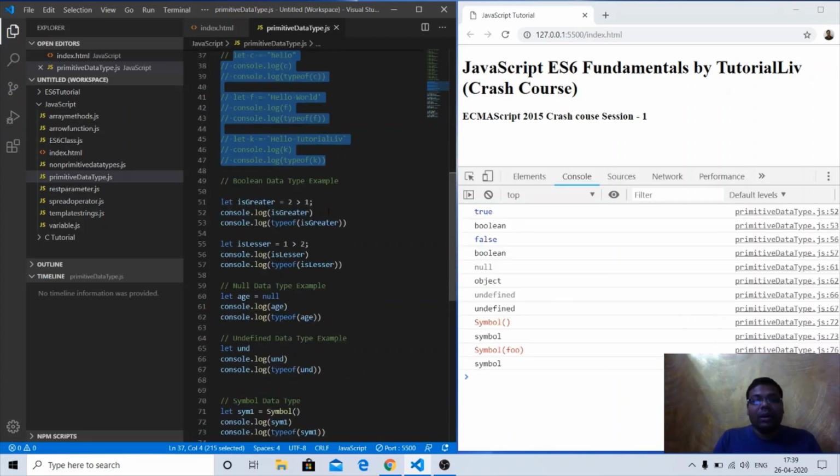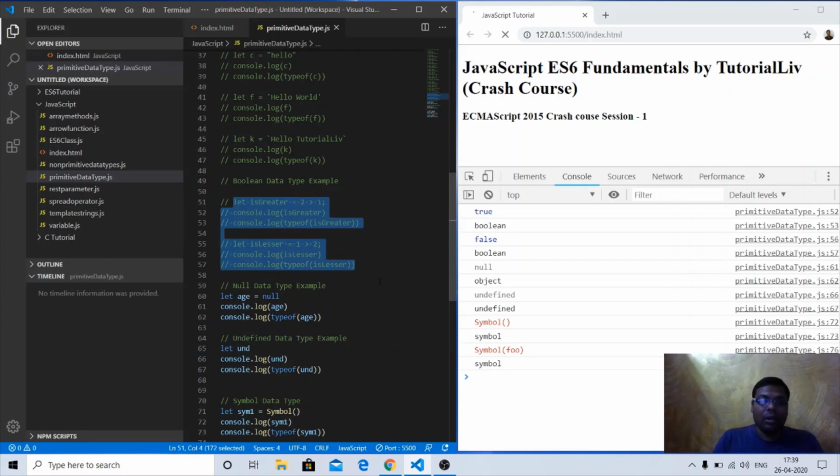Moving forward, we have one more data type, that is the boolean type. So boolean will return either true or false. We have declared let isGreater, 2 is greater than 1. Yes, 2 is greater than 1, so the output will be true. If I check the type of this particular isGreater, it is a boolean type. Similarly, 1 is greater than 2, no, it's false. The false is again of type boolean. So boolean is one more primitive data type in JavaScript.